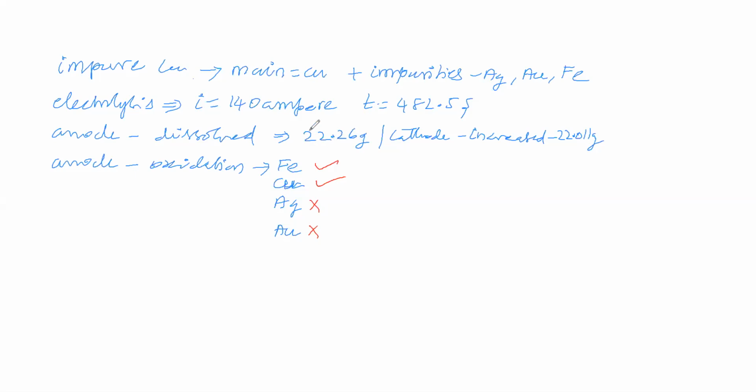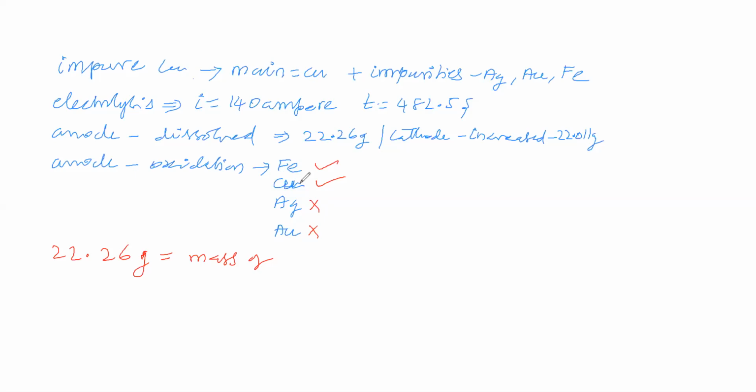Now say, 22.26 gram is the mass of what? Which one? Mass of iron, copper, silver, or gold? Otherwise, all the mass? Otherwise, iron and copper? Which one do you say?